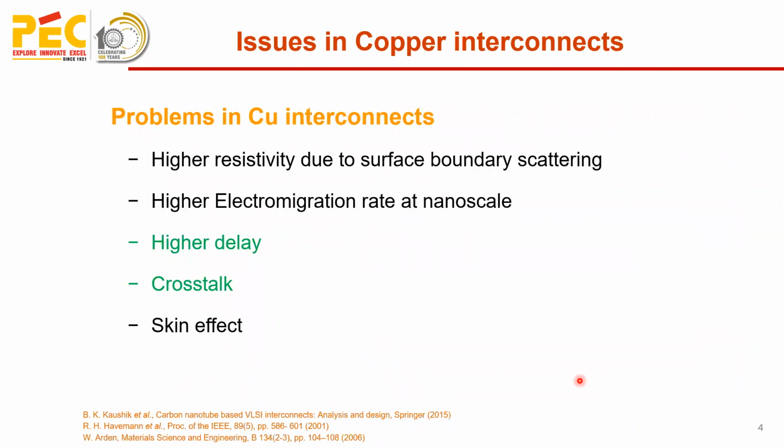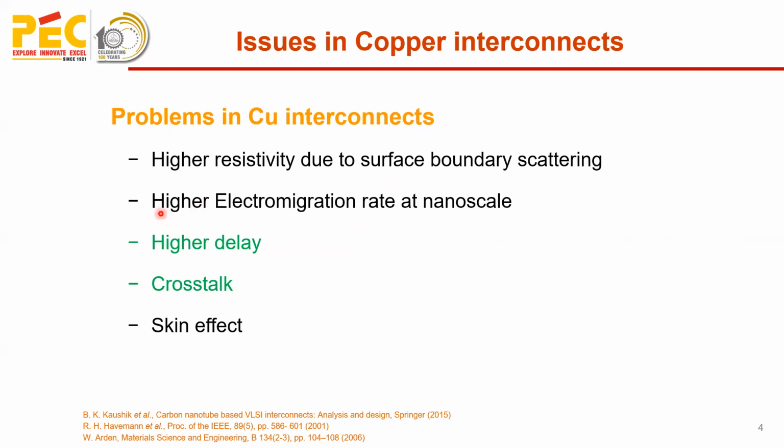Further, there are many issues in copper interconnects due to scaling down to nanoscale feature size. Copper interconnects have started facing many problems, like scattering of electrons at the surfaces and edges of the copper material, which leads to higher resistivity.